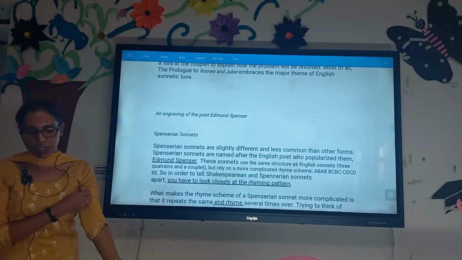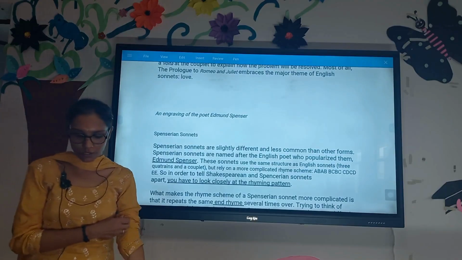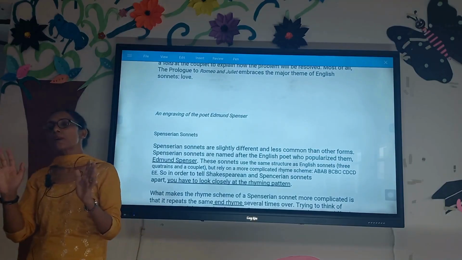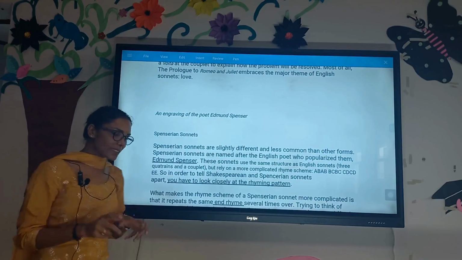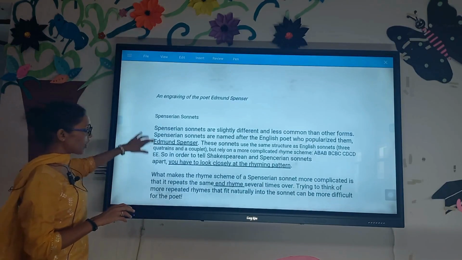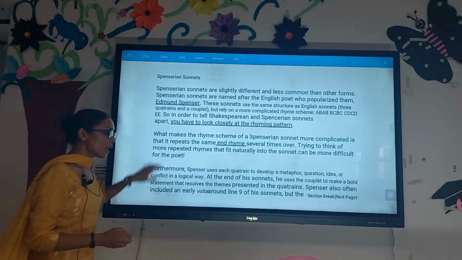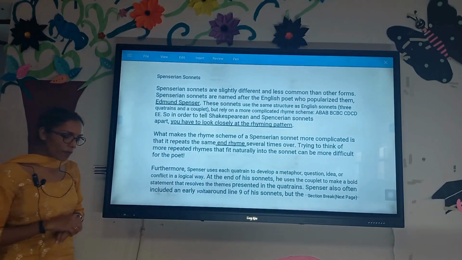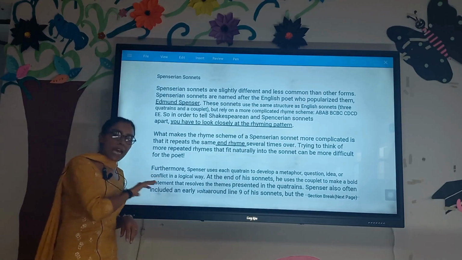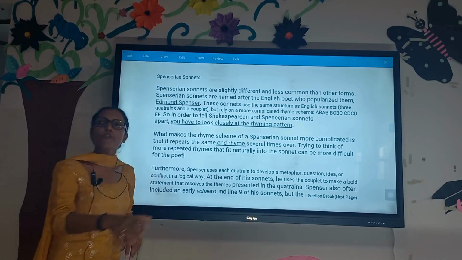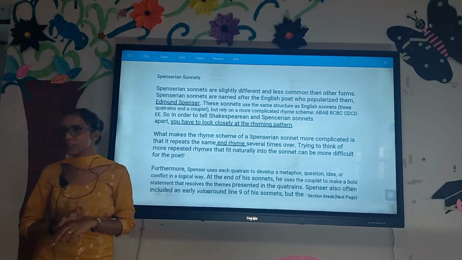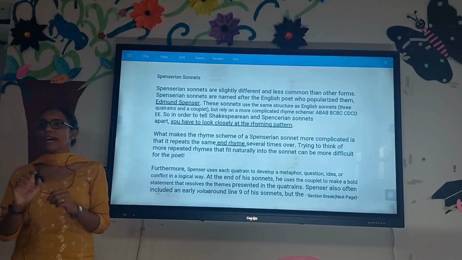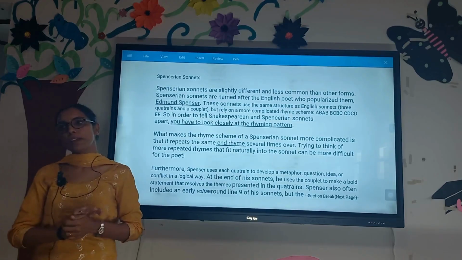Now I'll come to the last kind of sonnet, which was introduced by another Elizabethan poet, Edmund Spenser. Spenser's very famous poem, which you have all heard of, if not read, is Amoretti. Amoretti is a poem where he took a somewhat different direction. He gave a different kind of spin to the Shakespearean sonnet.